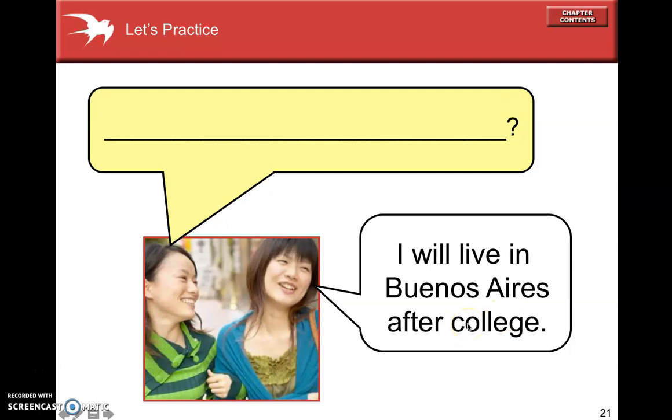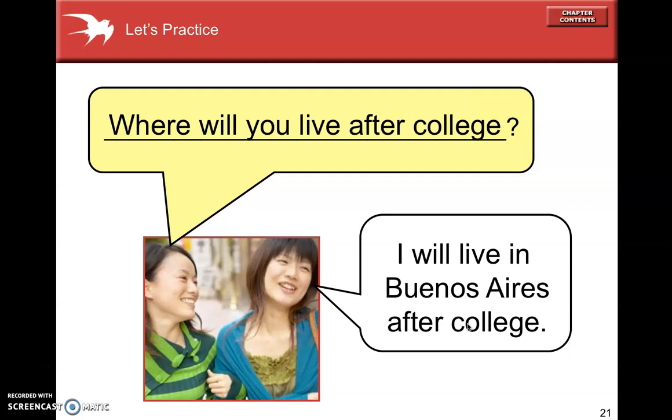So there are two different questions we could ask. We could ask, where will you live after college? Or we could ask, when will you live in Buenos Aires? Either is possibly correct. So where will you live after college? I will live in Buenos Aires after college.